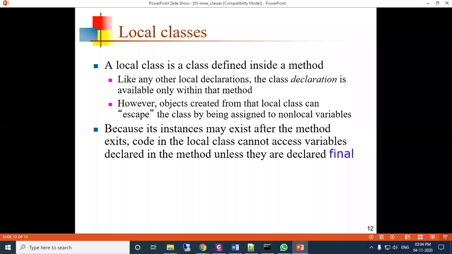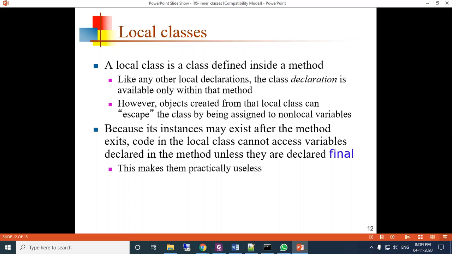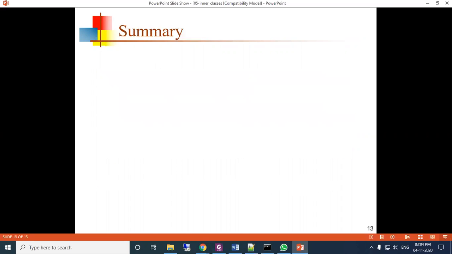Because its instances may exist after the method exits, code in the local class cannot access variables declared in the method unless they are declared final. This makes them practically useless. So there are many other restrictions in local classes.